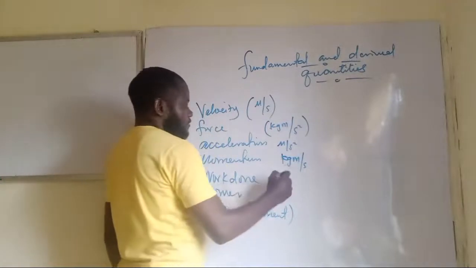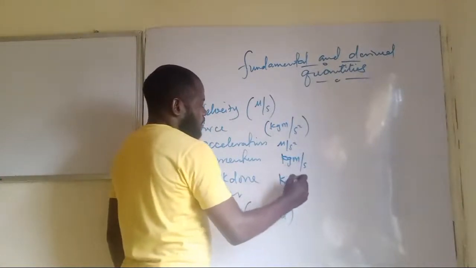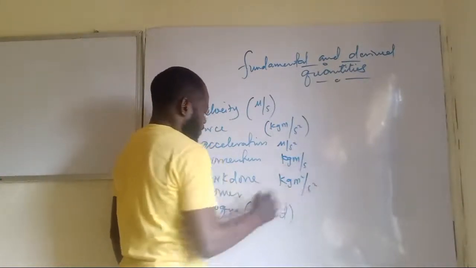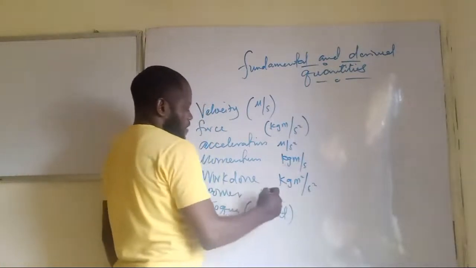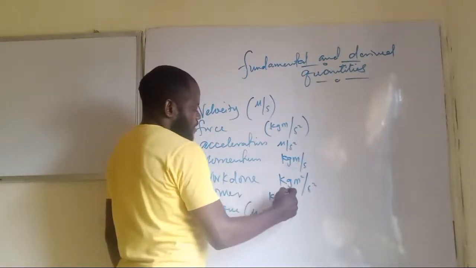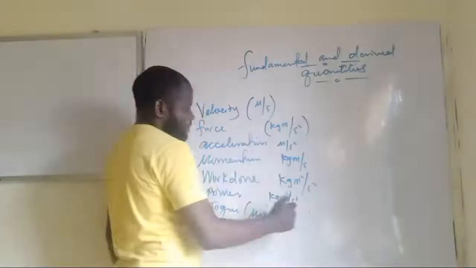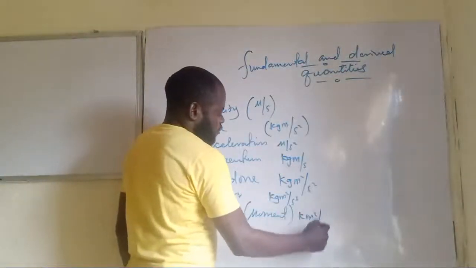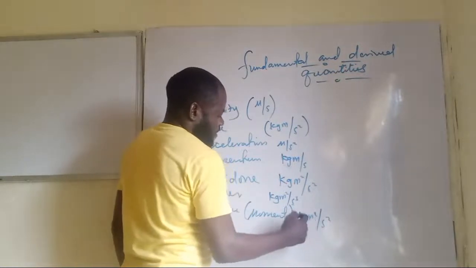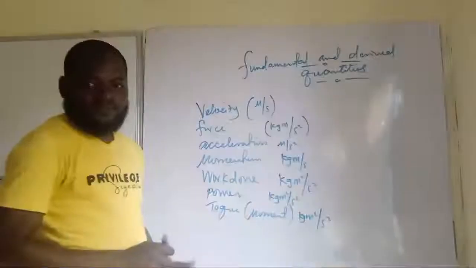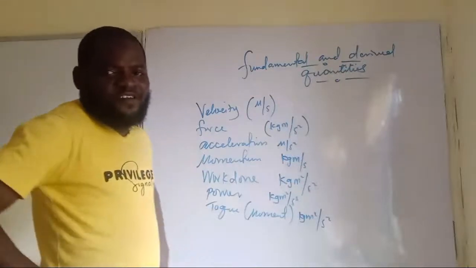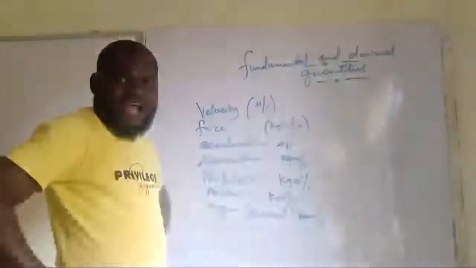Then work done is kilogram meter square per second square. Power, kilogram meter square per second cube. Then torque, kilogram meter square per second square.